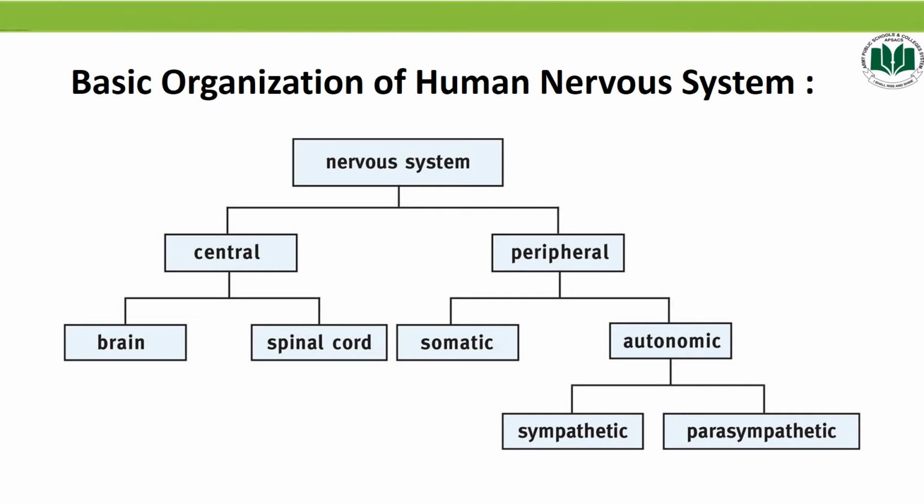And autonomic nervous system is again divided into sympathetic nervous system and parasympathetic nervous system. Sympathetic nervous systems control fight and flight responses, while parasympathetic nervous system control rest and digest responses.